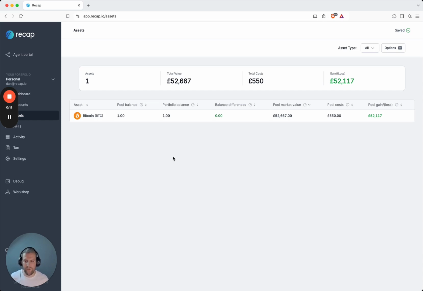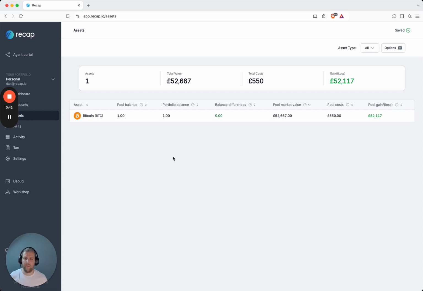So what I want to show you at Recap is a few capabilities that we have for you to plan your finances. Now, I am not a tax advisor, I am not an accountant, I am not authorised to give tax advice, but what I can show you are the tools within Recap for you to create your own scenarios and your own tax strategies.